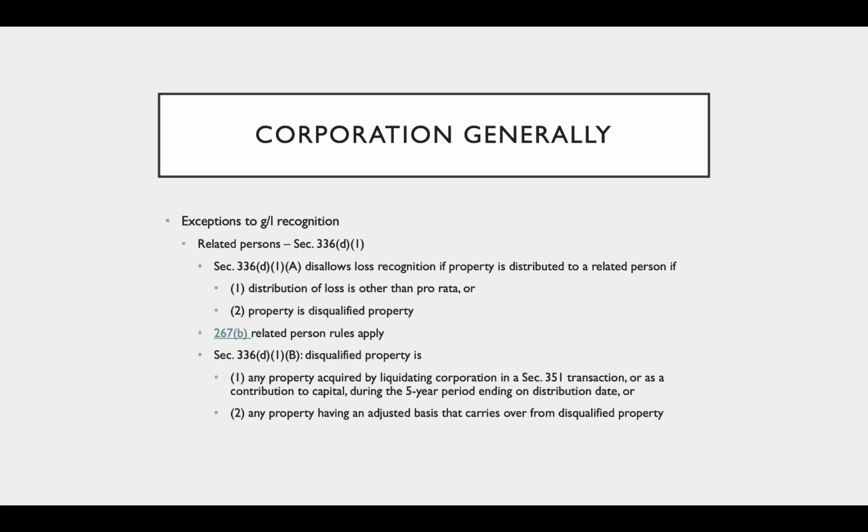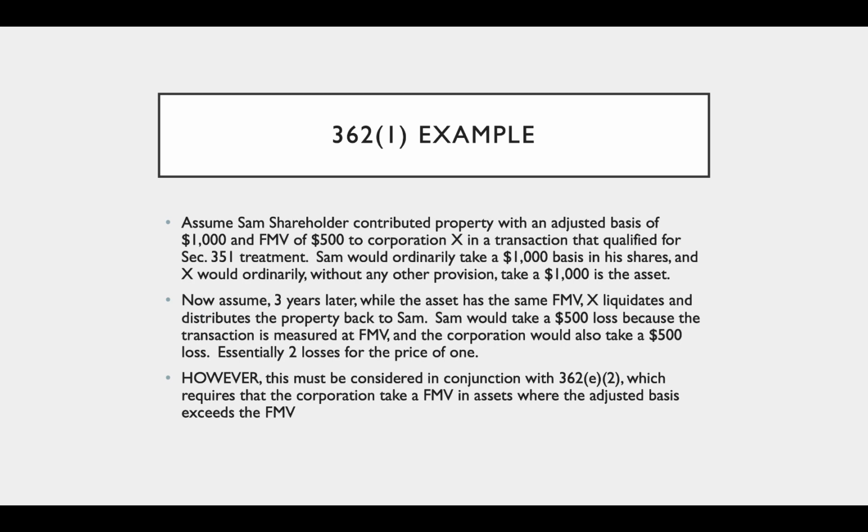Section 336 D1A, D1A2, is going to say, no, corporation, you cannot take that loss because the property is disqualified property. All right, we are not allowed to take the loss twice. So absent another provision, Sam would get to take the loss, but Corporation X could not take the loss.